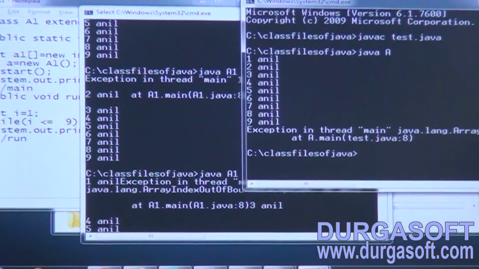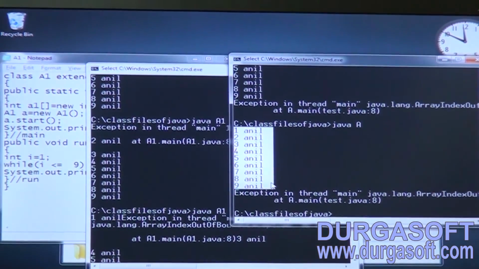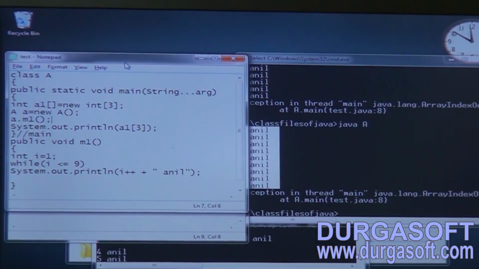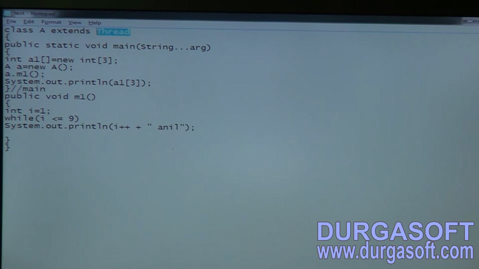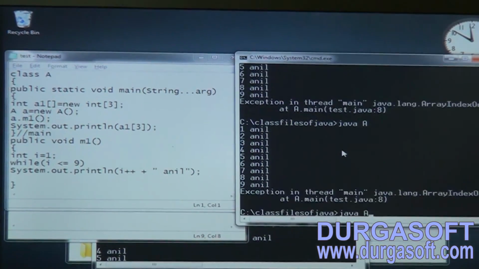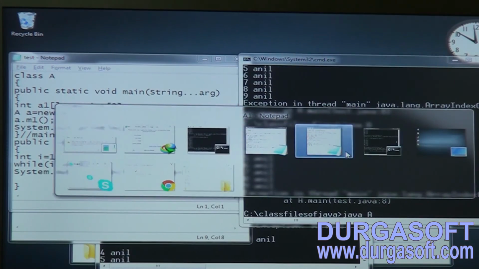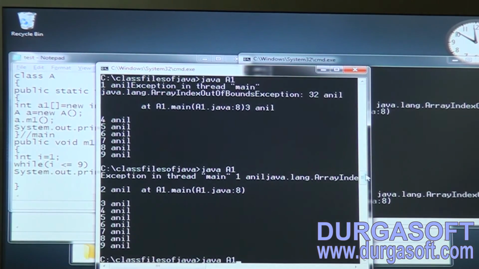So let me take this code, java A. After printing 1 2 3 4 5 6 7 8 9, where is that code? Here it is, the m1 method, not at all related to threading. I didn't put extends Thread, such type of code. That's why it is giving this output. If you run it 100 times, or even after 25 years, the same output. Now execute this one, you will get different outputs.